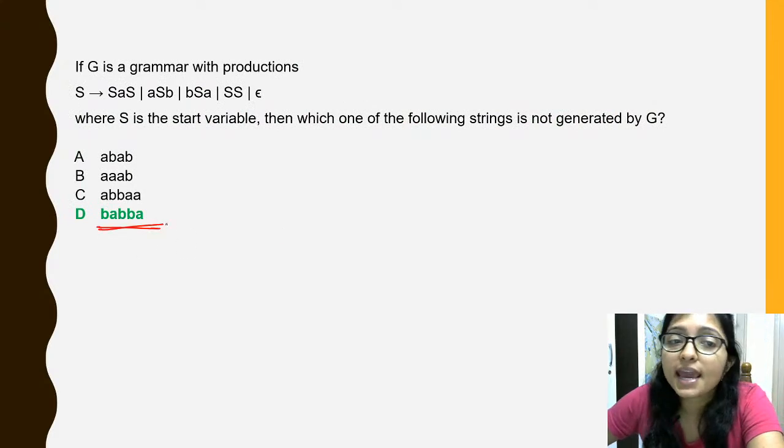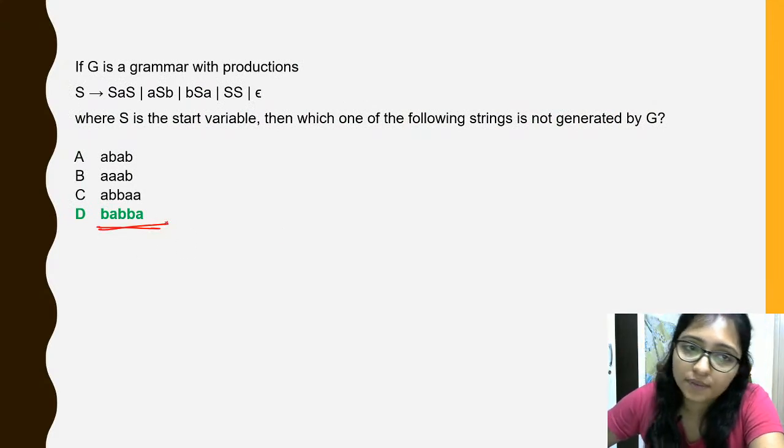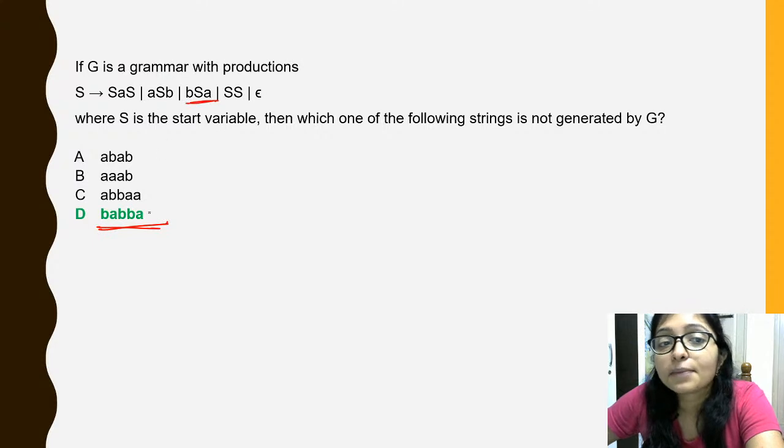But BABA, it is not possible. BABBA, because of this BB, BBA, that is not possible, right? That's why this is the answer.